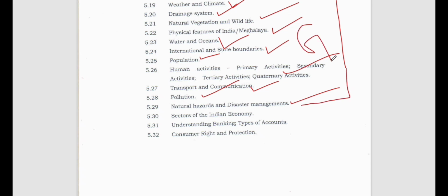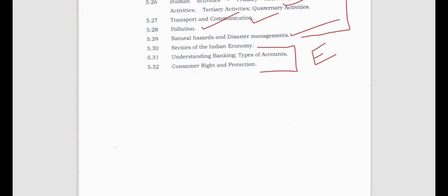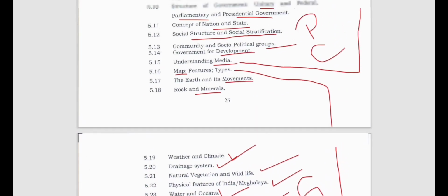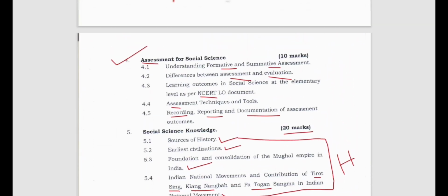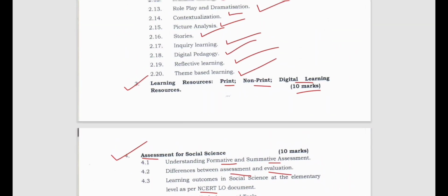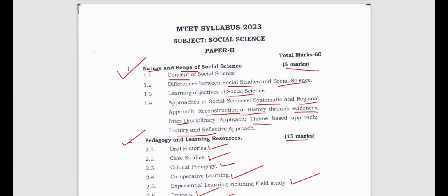This is our geography. And then sectors of Indian economy, understanding banking, types of account, and consumer rights and protection. This last unit comes under economics. All right, under economics. So you know that social science is broadly divided into 4 parts, right? The history, civics, geography, and economics. So I have divided the syllabus and shown you which part is what.